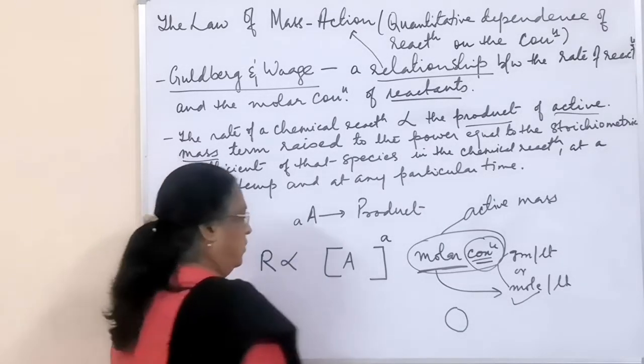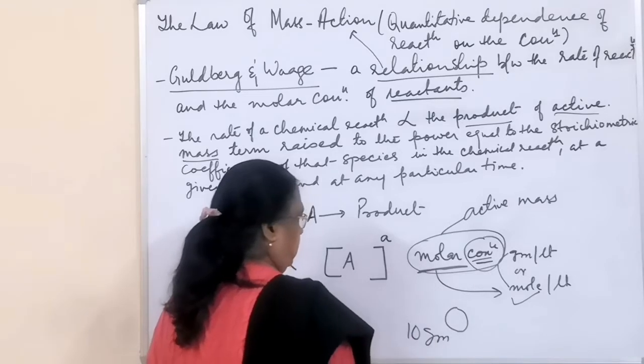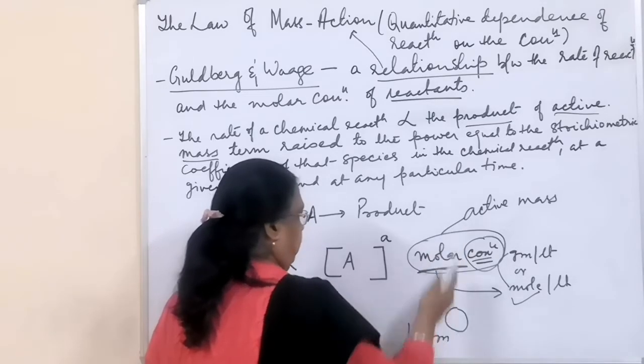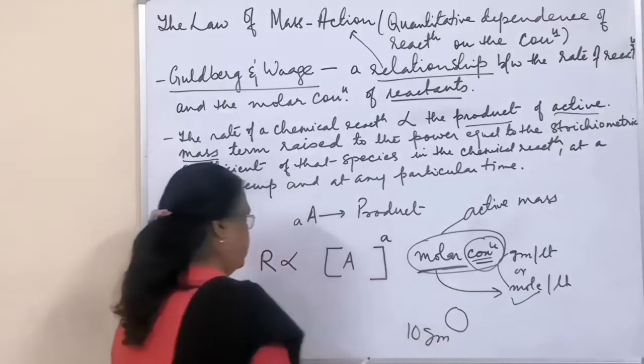So how many moles out of this 10 grams are undergoing the reaction, that will be your active mass. And how many moles are undergoing, that is your molar concentration.